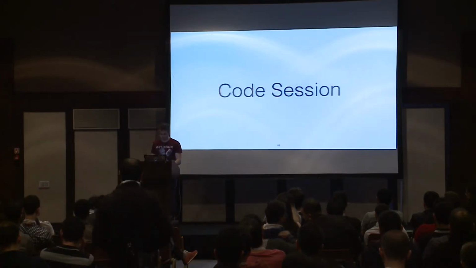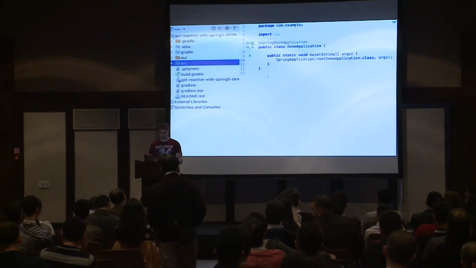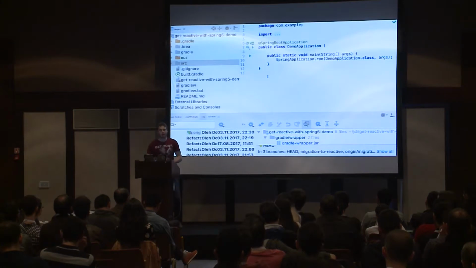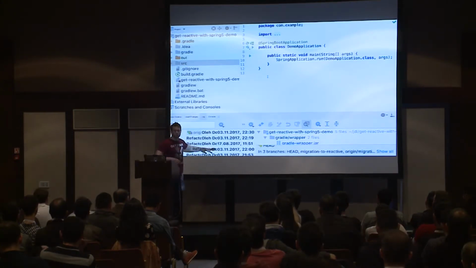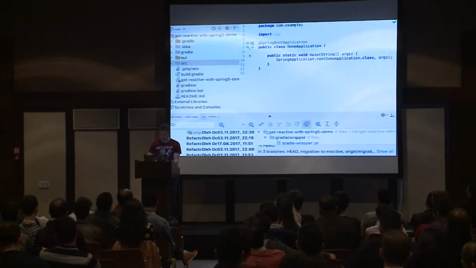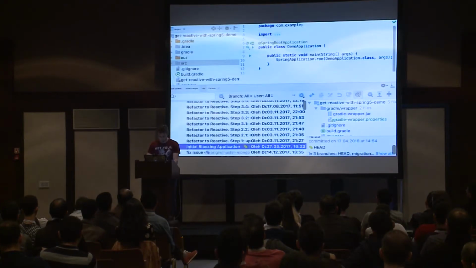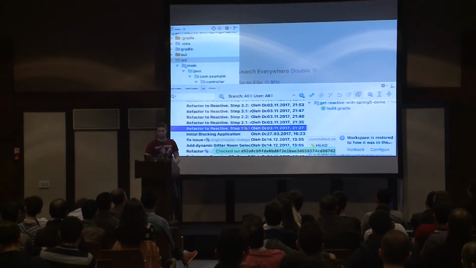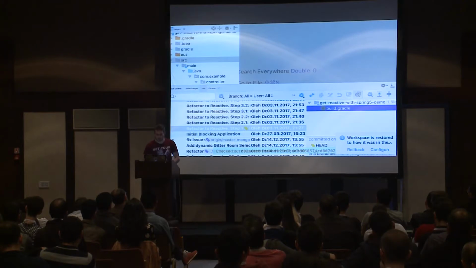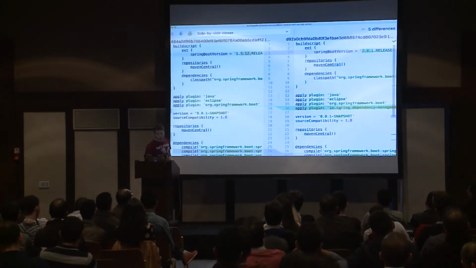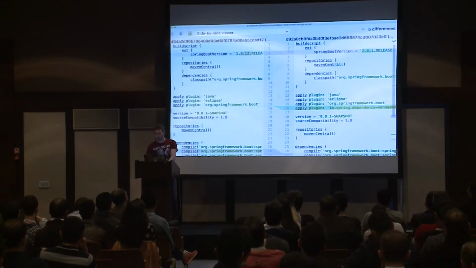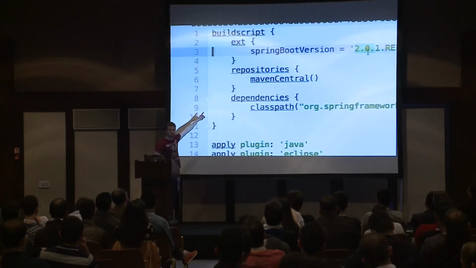So let's do it. Let's get back to our application. During the whole code session, I will apply some changes by applying commits. So that will be the way of our coding. And the first step is applying new updates, new dependencies. And here are the changes. Here we have Spring Boot 1.5.12, and here is Spring Boot 2. Do you see that? That's the first change.